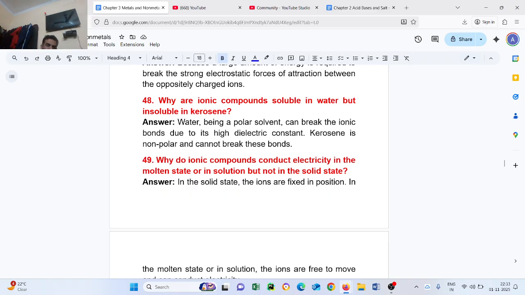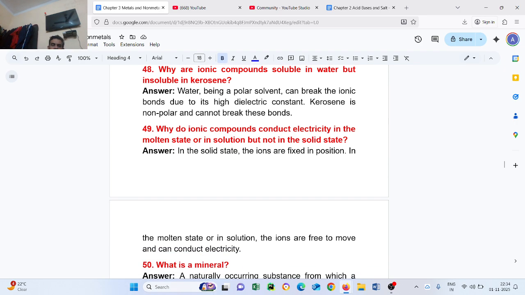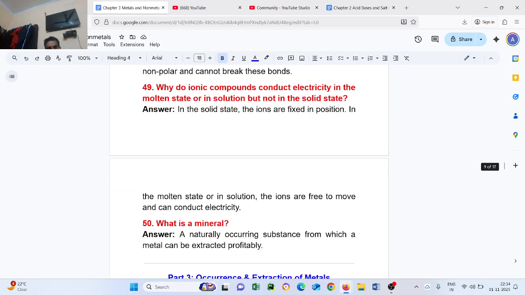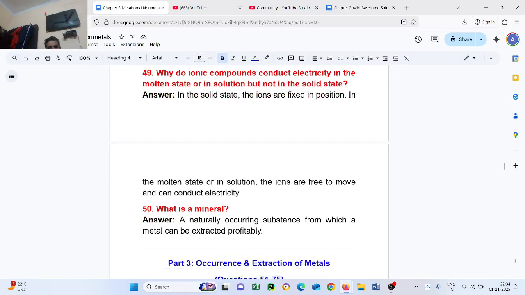Question number 49. Why do ionic compounds conduct electricity in the molten state or in solution but not in solid state? In the solid state, the ions are fixed in position. In the molten state or in solution, the ions are free to move and can conduct electricity.